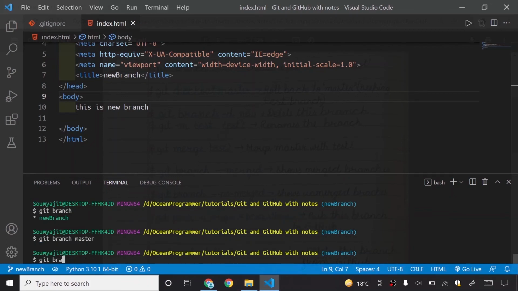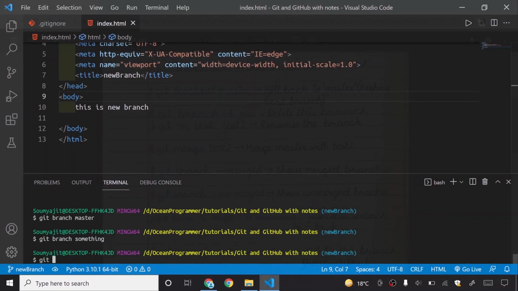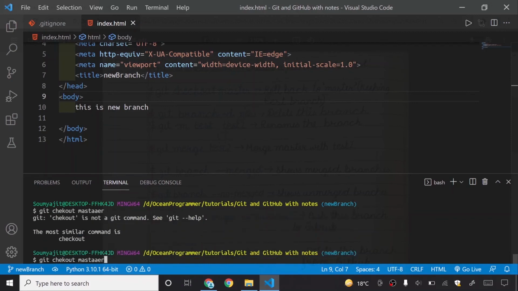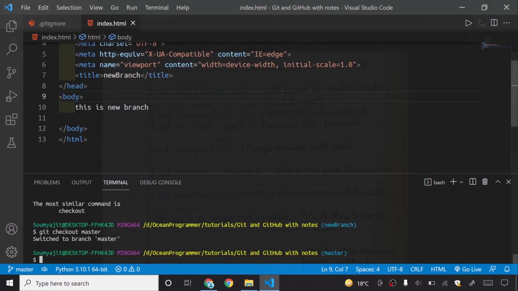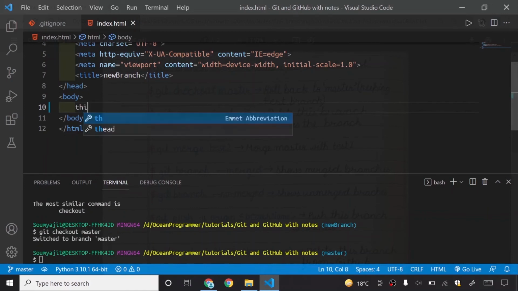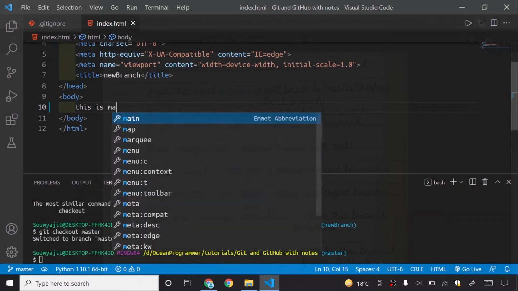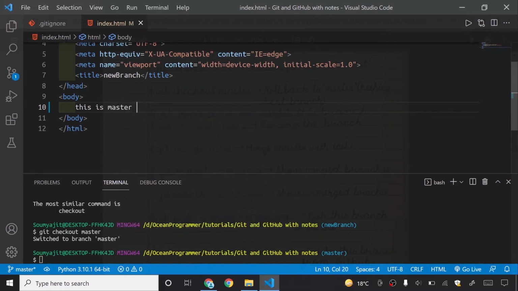If I create one more git branch, I will say git checkout master. I'm in the master branch, so I will write here "master branch", and here also I will write "master branch".